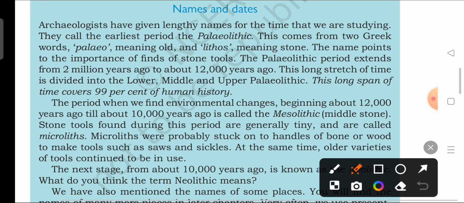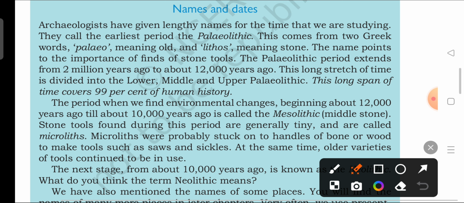So in today's lecture, in today's video, we are going to start a new topic, that is changing environment. But before starting that, we will discuss the names and dates given in the box on page number 15. Here basically we are going to discuss the periods, the Paleolithic age, the Mesolithic age, and in how many groups they were divided. We are going to understand the periods, and after that we'll start the new topic.